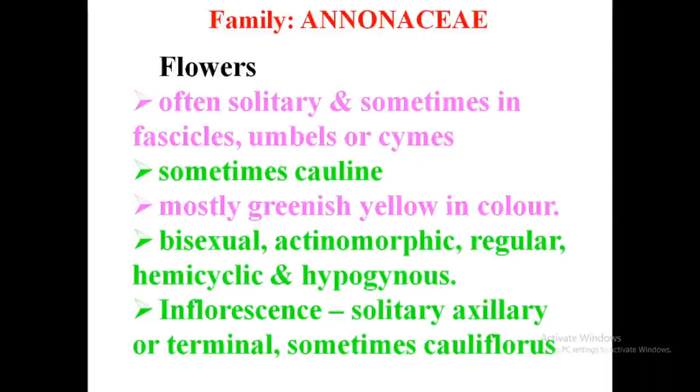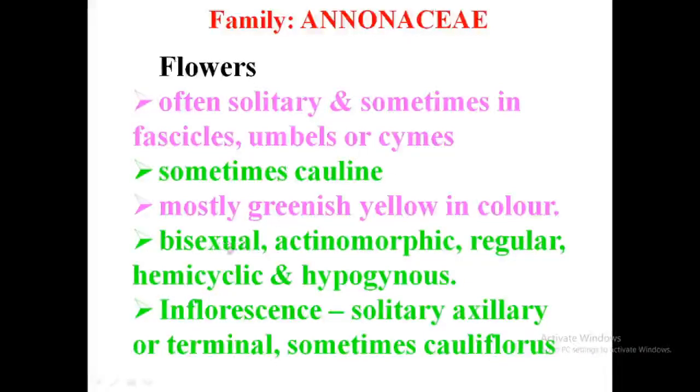Now about the flowers. Usually flowers are bracteate or ebracteate, which means bract present, or in some cases bract may be absent. Pedicellate, usually having stalks, and they occur in umbel or cymose inflorescence. Some are solitary, arising from the stem directly. That is known as cauline. Usually flowers are greenish yellow in color, not a dark color, not brightly colored, but greenish or yellow.